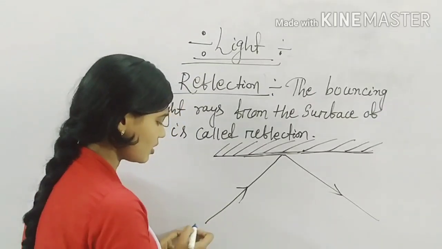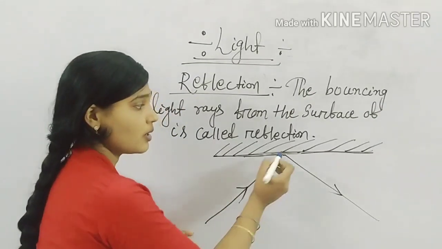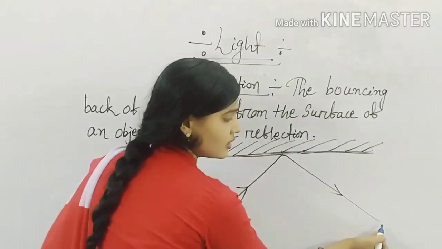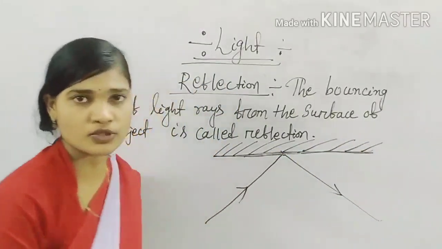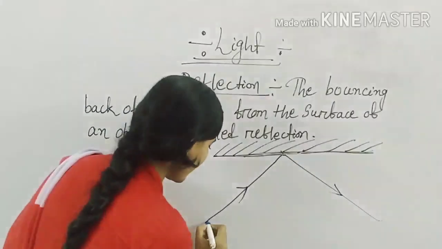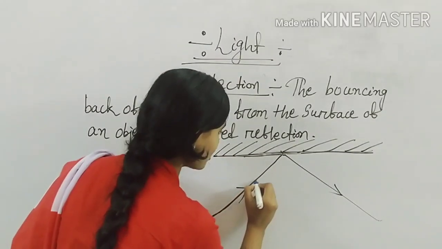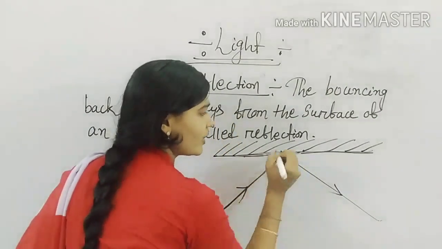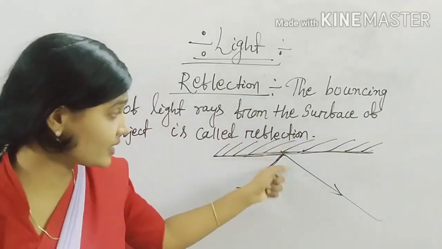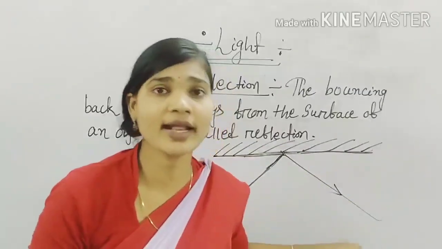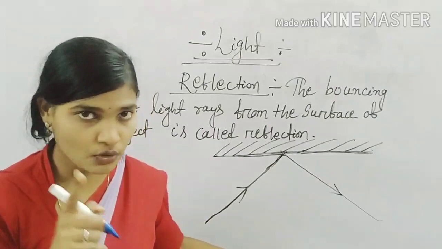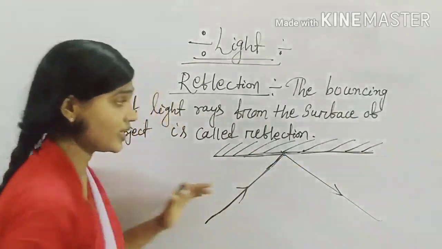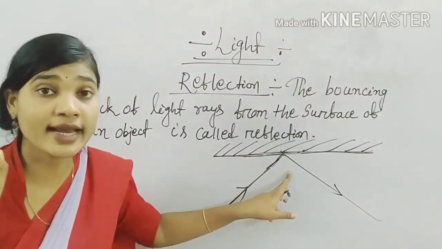So when the light from this source falls on this object mirror and it gets reflected, then we can see this object. So here is the ray that directly falls on the object, or from the source. This ray of light falls on the object mirror, and this is the ray that gets reflected, and we can see this object. Yes or no? Yes.